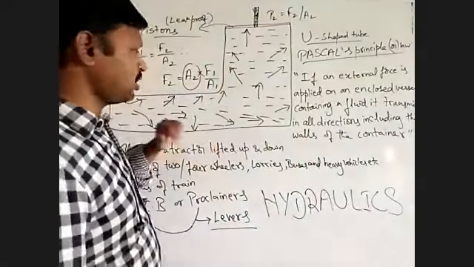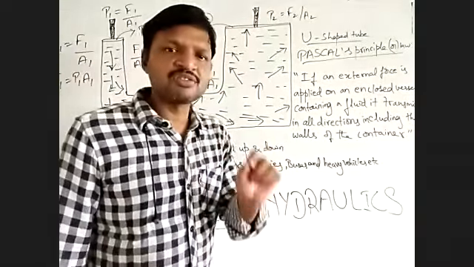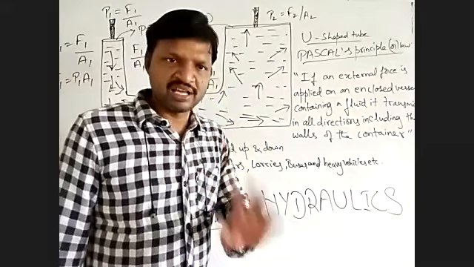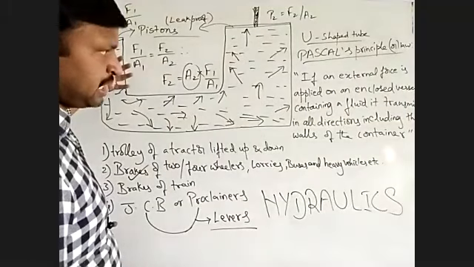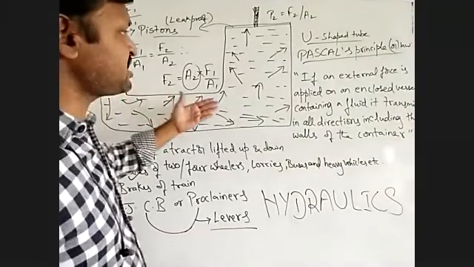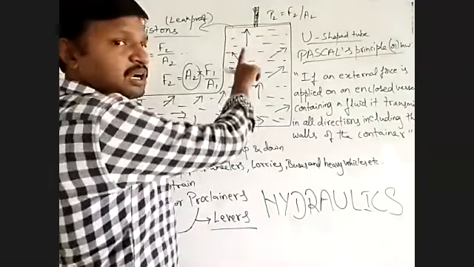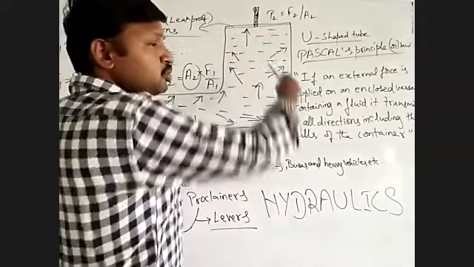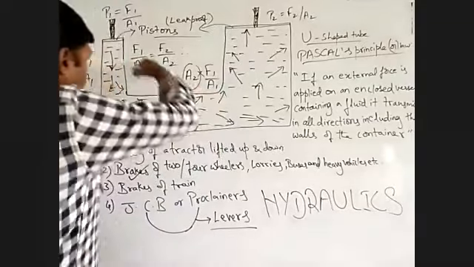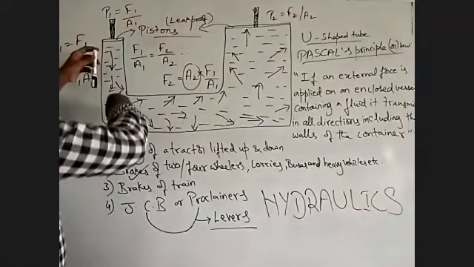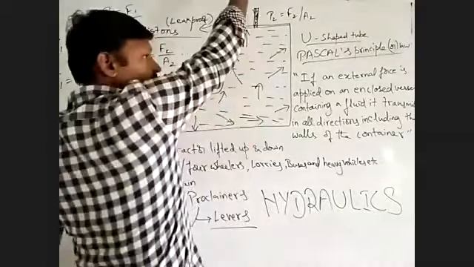So right now let us see this one. What is happening here in the simplest terms? When we apply a small force in an enclosed container containing a fluid, the small force is getting multiplied into a huge force, which is exerted on the other piston. That means it is applied on the other piston in the opposite direction. Here, the force you are applying is downward. So the force applied on the other piston is in the upward direction.